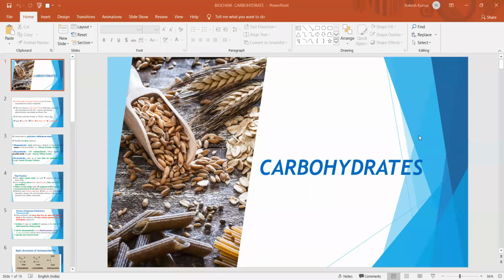Today we are going to discuss carbohydrates. Carbohydrates are basically organic molecules, one of the various macronutrients required for sustaining our life.